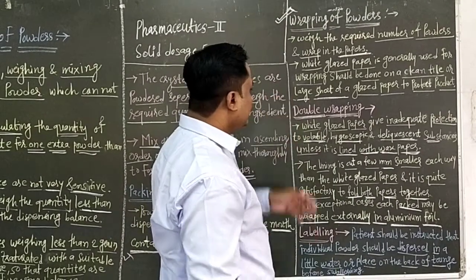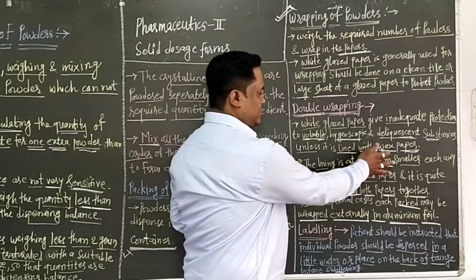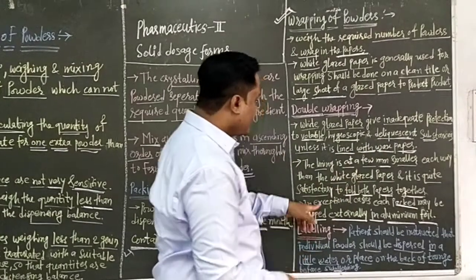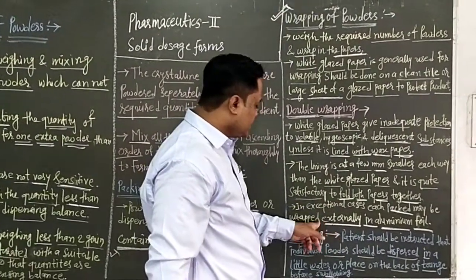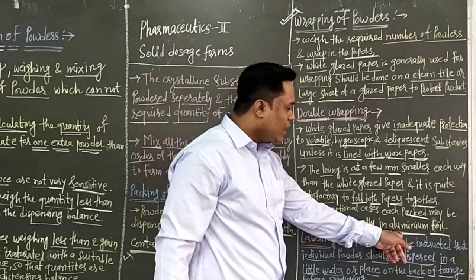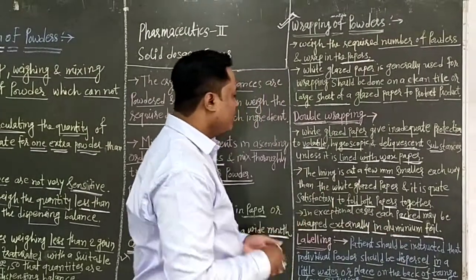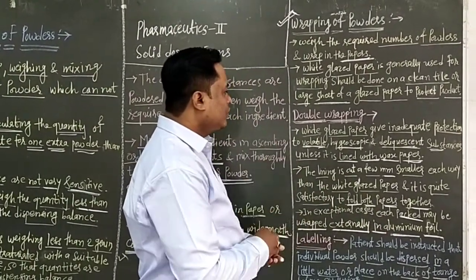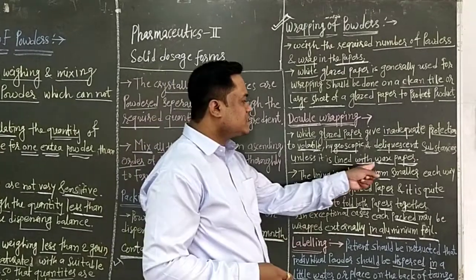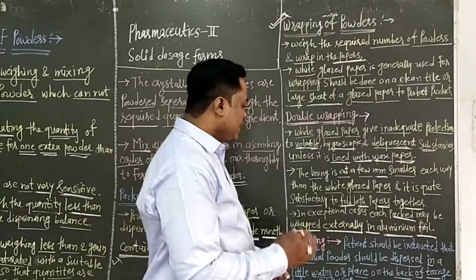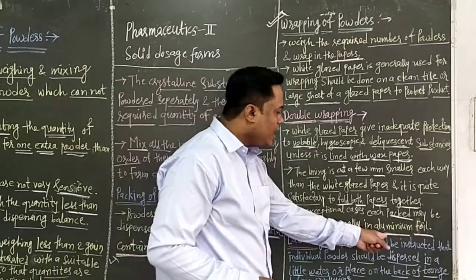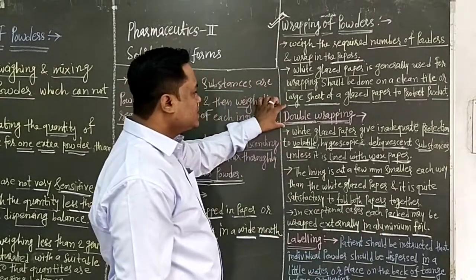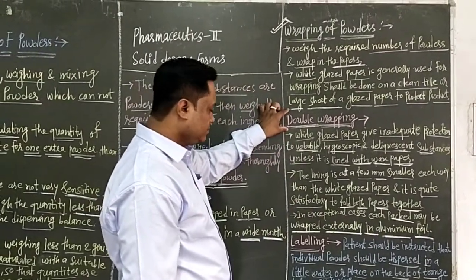In double wrapping, the inner wrap is made up of the wax paper, and the outer wrap, means external wrap, is made up of the aluminium foil. Means the powder is packed with the inner wax paper, and externally it is wrapped with the aluminium foil. That is called the double wrapping system.